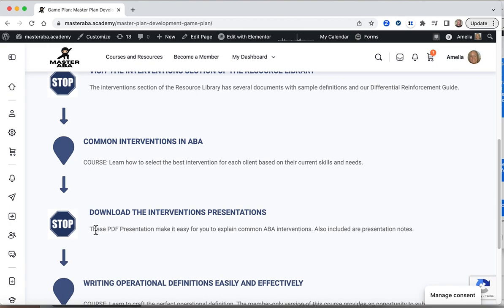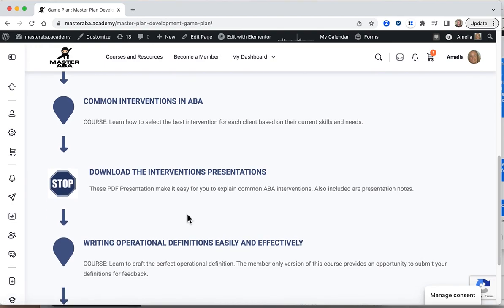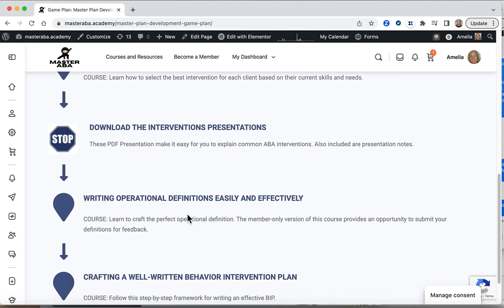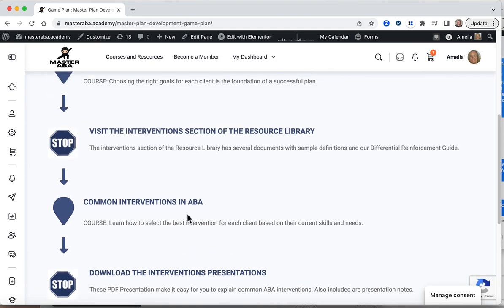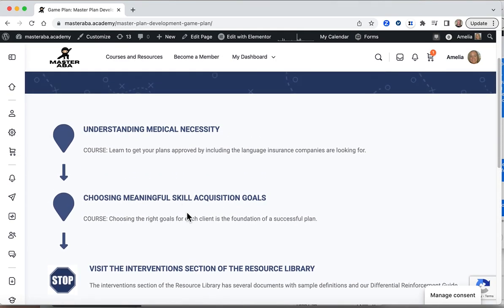They might take you to download different resources as well. So it does take you step by step through the entire process, and they are put in sequence to help you build on some of those prerequisite skills that you might need. Let's take a look at one of the courses.